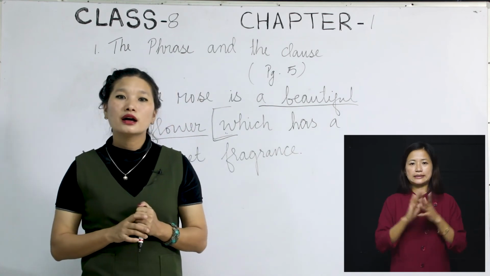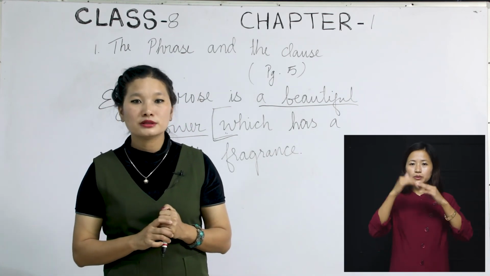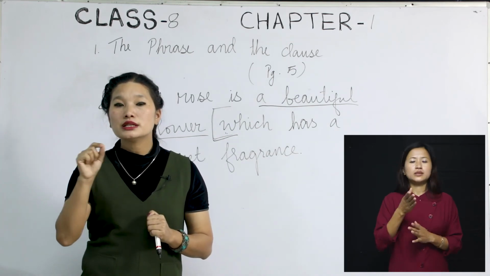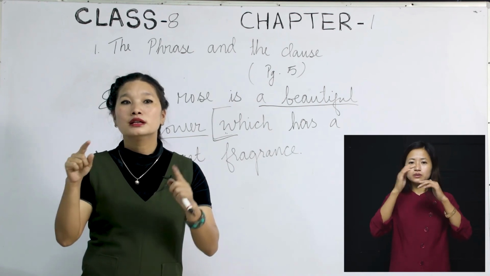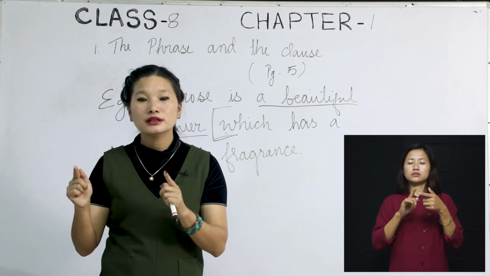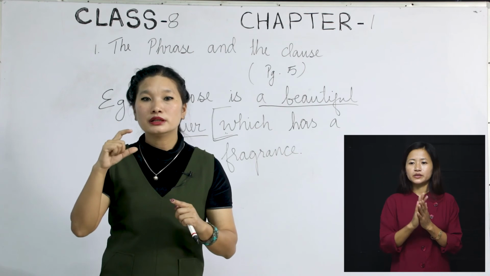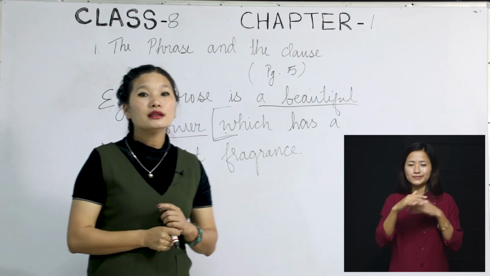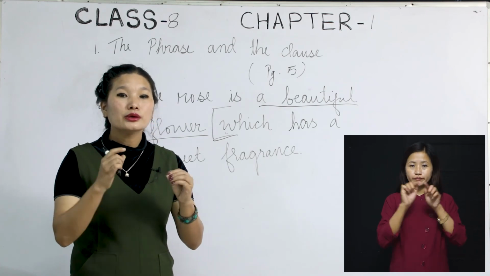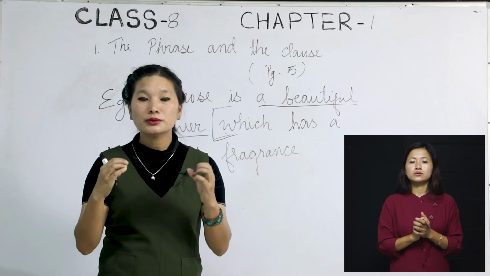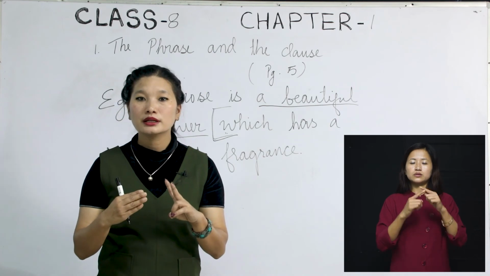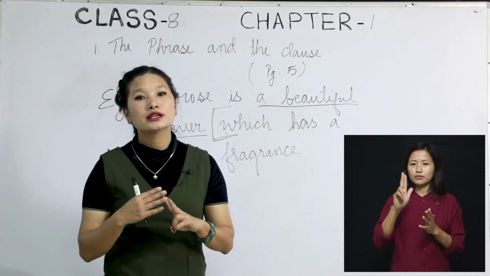If I say, the house which is built by my father is beautiful, that is not a simple sentence because the house is there, and which is built by my father is a clause again, okay? Which is built by my father is describing it, right? But in a compound sentence, I want you to know, there will be two clauses, okay? I'm repeating, there will be two clauses joined by a conjunction. You know what conjunctions are, right? We have 8 parts of speech and conjunction is one of them.